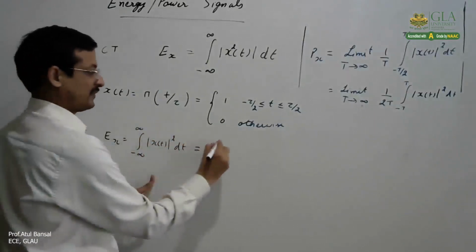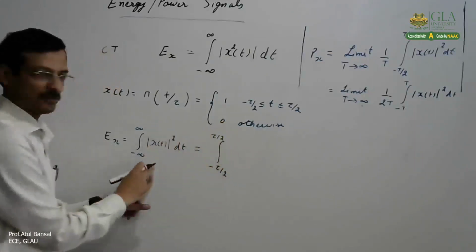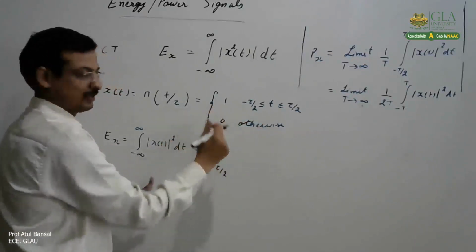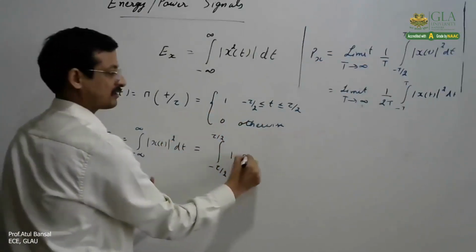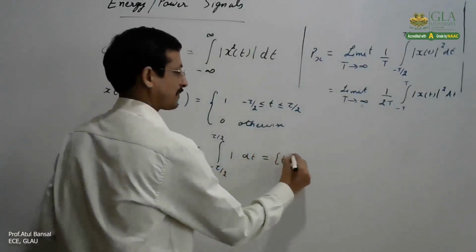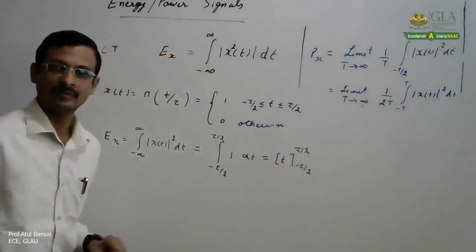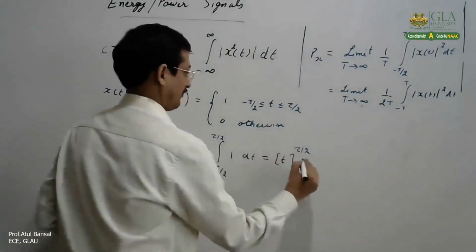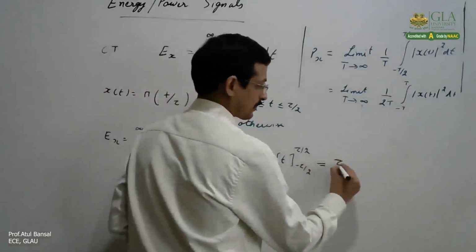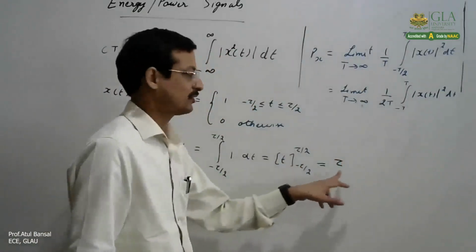this will change to limits -τ/2 to τ/2, because at all other times it is 0, and during this duration this signal is 1. So it will be 1 squared, that means 1, and it will be equal to t. If you put the limits, that will become τ/2 minus (-τ/2), so that becomes τ/2 plus τ/2, which is τ.